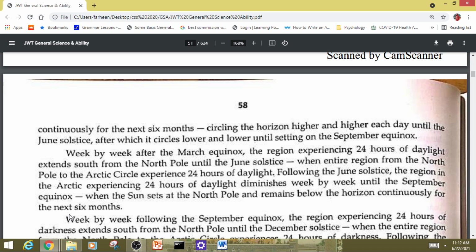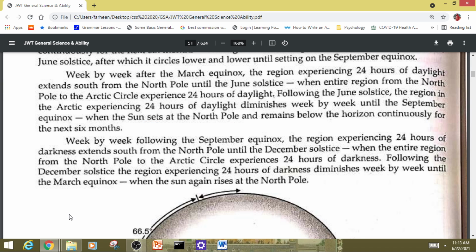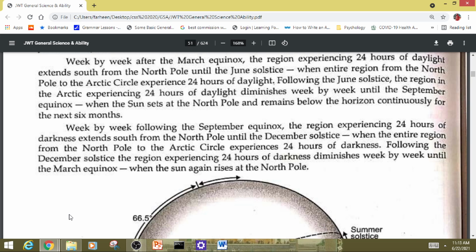Week by week after the March equinox, the region experiencing 24 hours of daylight extends south from the North Pole until the June solstice, when the entire region from the North Pole to the Arctic Circle experiences 24 hours of daylight. Following the June solstice, the region in the Arctic experiencing 24 hours of daylight diminishes week by week until the September equinox, when the sun sets at the North Pole and remains below the horizon continuously for the next 6 months.